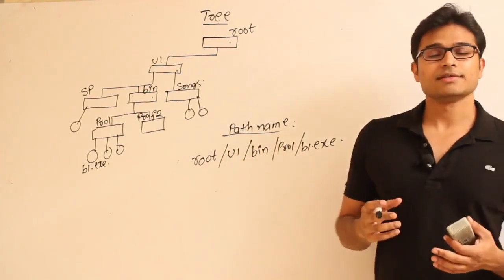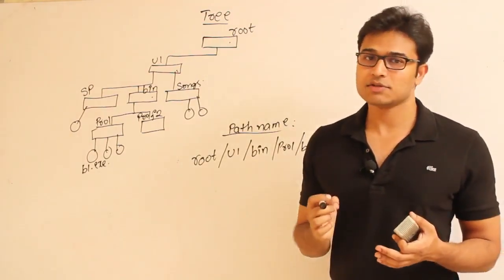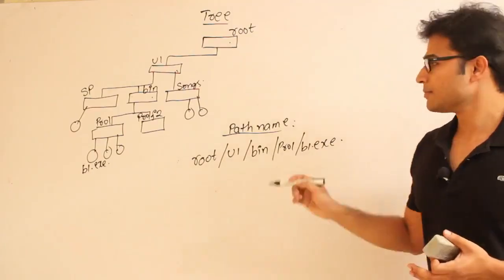Now there are two ways you can specify the path name. One is called the absolute path name and the other one is called the relative path name, right?